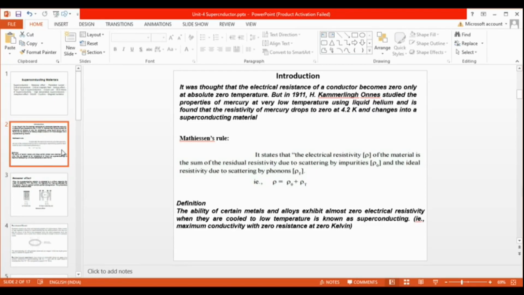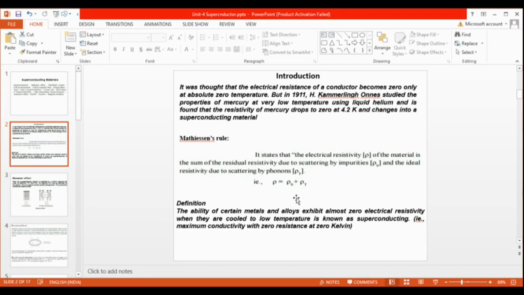Next, Matthiessen's rule. It states that the electrical resistivity of a material is the sum of the residual resistivity due to the scattering of electrons by the impurities and the ideal resistivity due to the scattering of electrons by the phonons. This is the formula for total resistivity.